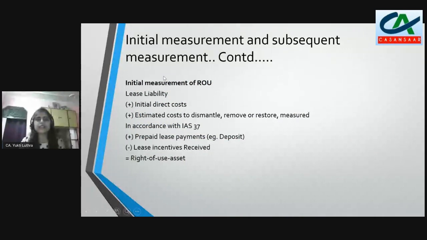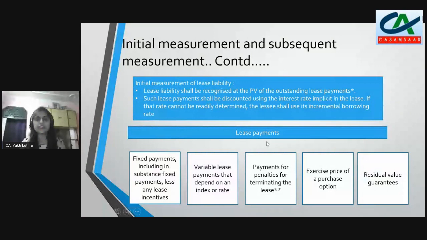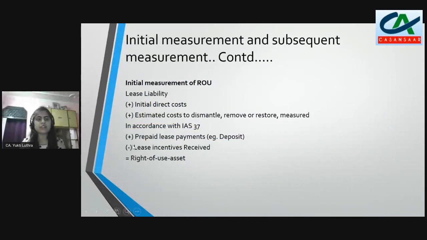So when we look at our ROU asset, what all is measured? We have calculated our lease liability. We will make certain adjustments for all the things we have discussed earlier as well. If any initial direct costs are incurred by the lessee, they will be added. If there is any obligation for the lessee to restore or dismantle this asset, for example, in the case of oil rigs, there are huge costs incurred.